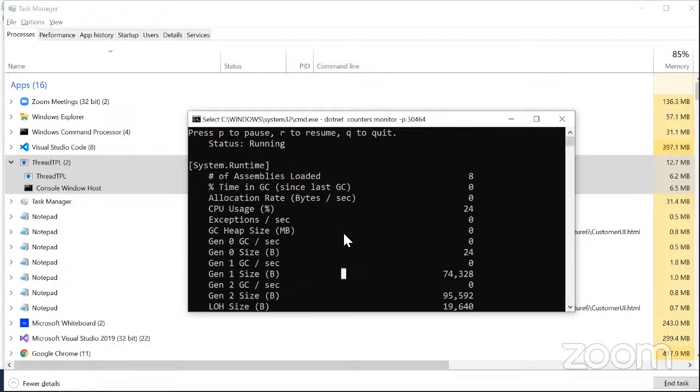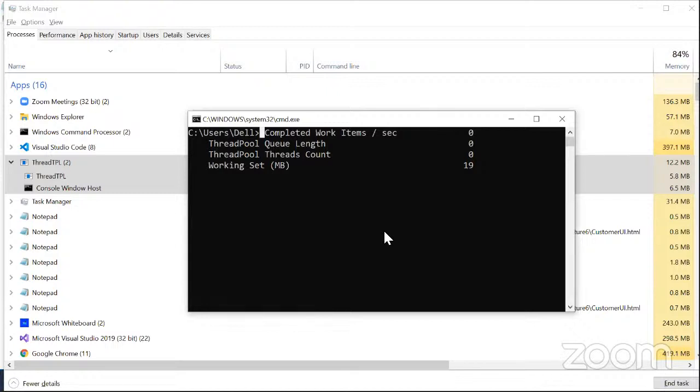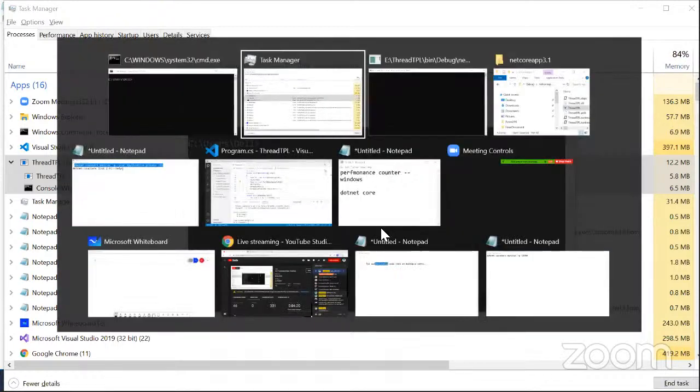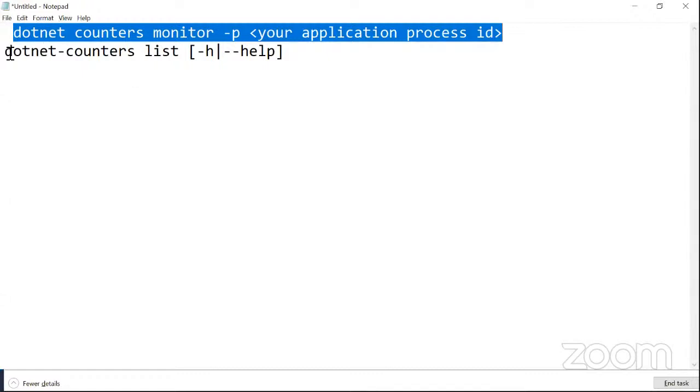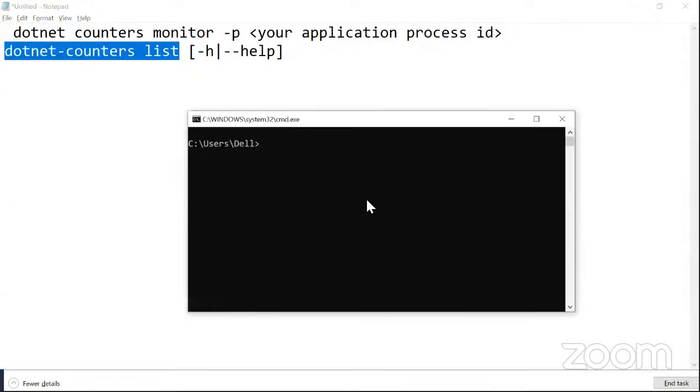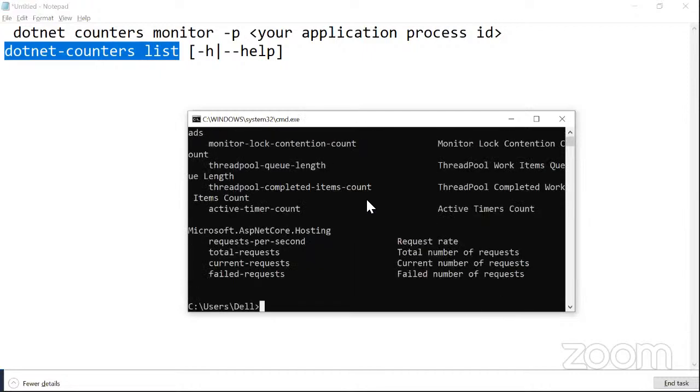You can see now this is running. If you want to quit from this, you can see at the top, Q to quit. So you can just quit out here. There it is. And if you want to know which performance counters are supported, that is the second command out there, dotnet-counters list. You can just fire this and you can know the list of counters which are available at this moment. I know that this is not as extensive as what we have in Windows, but it is still very good to start with, right? So that's the answer for the one question out there: how do I track these performance counters which are non-Windows? Okay, let me go back now. Okay, so let us start the questions here.